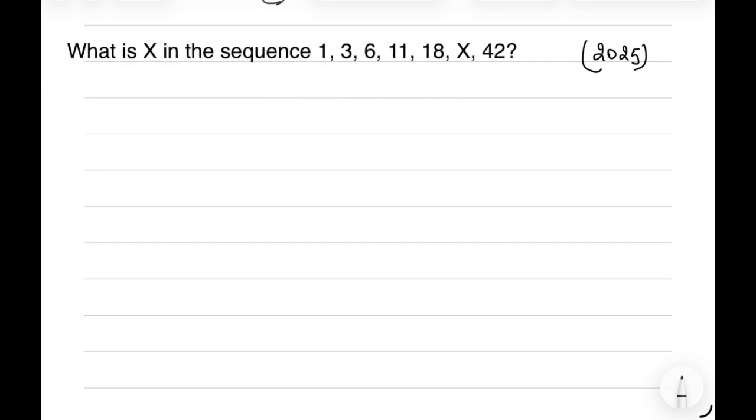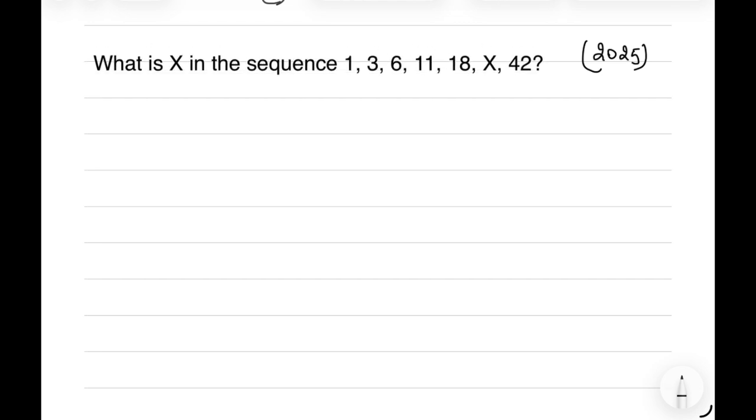And we can also have sequence based questions where we have to identify the pattern. In 2025 we had a question where a sequence is given and we have to find the value of a missing term. The question is, what is the x in the sequence?